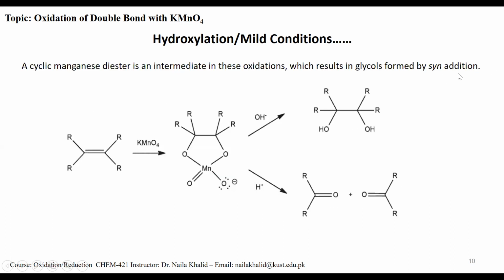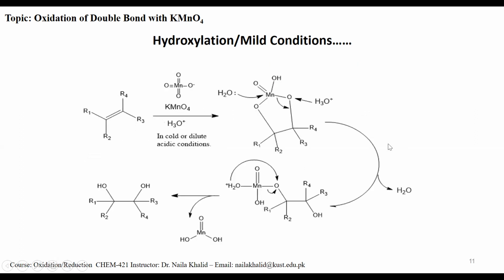Here, this is syn addition, meaning that both OH groups will be introduced from the same face of the carbon-carbon double bond. As you see here, these two are on the same face. So that is why you will get a cis type of diol, and this type of addition is called syn addition.